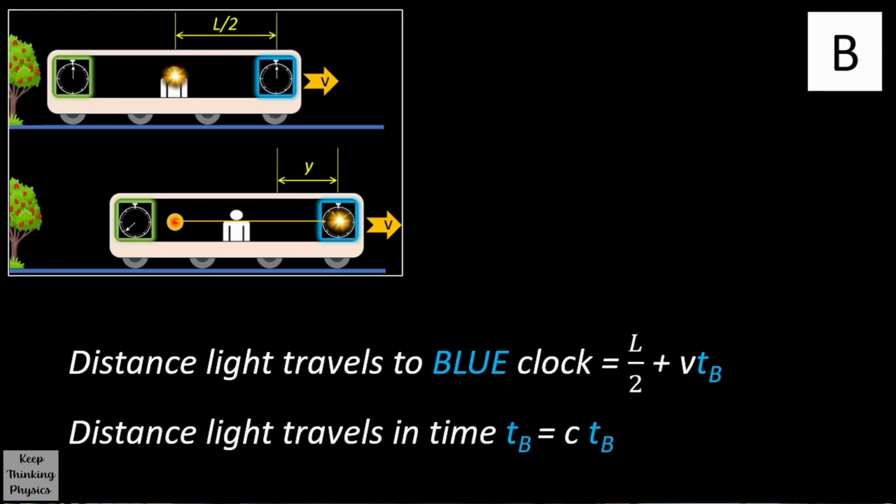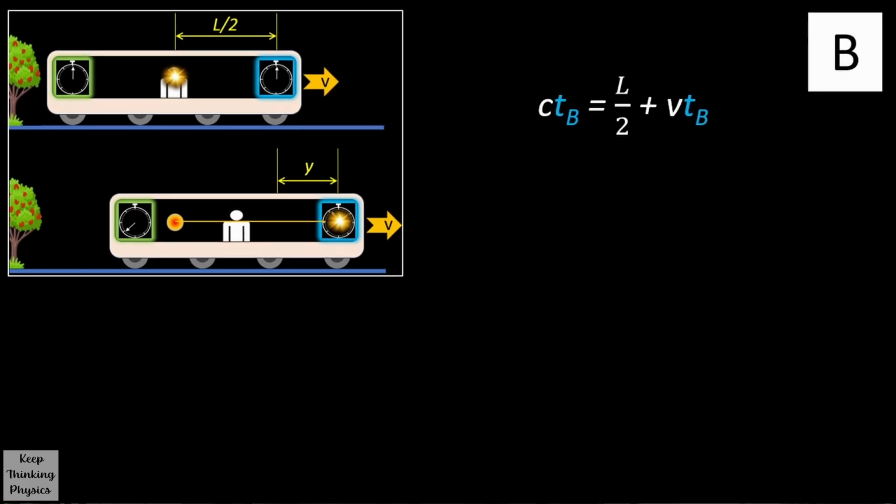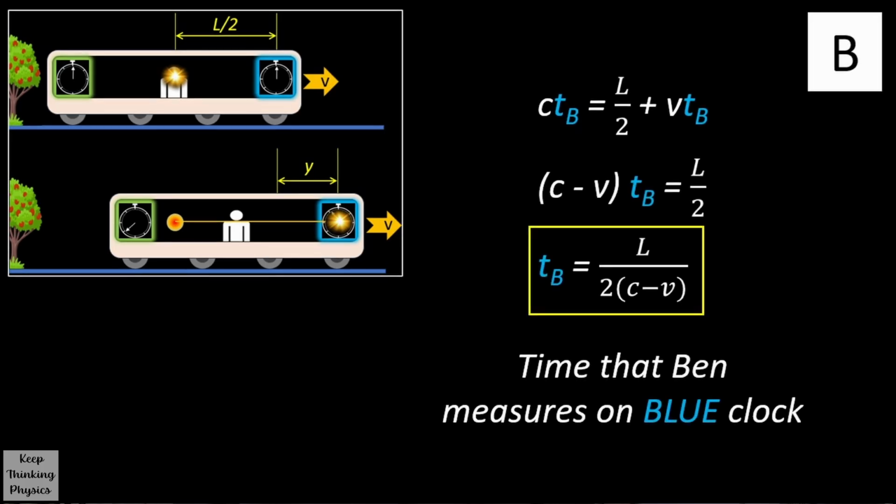And light will travel a distance c times TB in this time TB. So we can then write c TB equals L/2 plus v times TB. Rearranging this expression gives us the time that Ben measures for TB. This is the time that the blue clock stops.